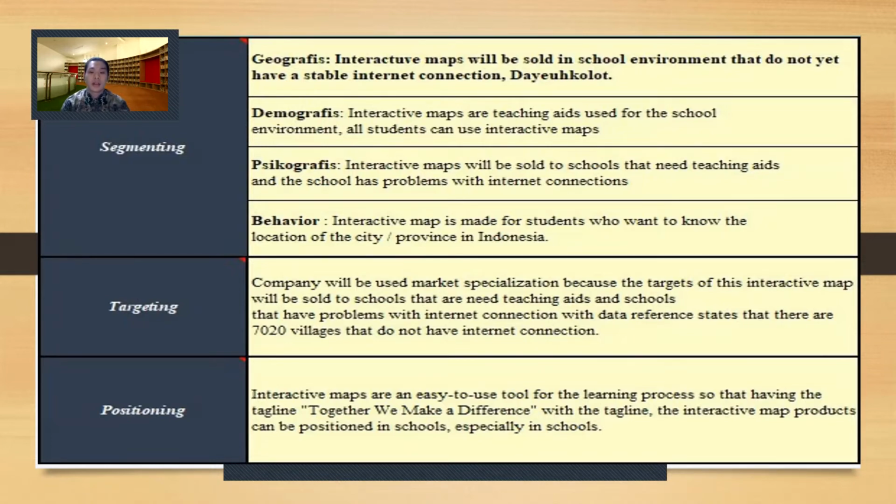With the data reference stating that there are 7,020 villages that do not have internet connection. For positioning, the interactive map is an easy-to-use tool for the learning process, so we have the tagline: together we make a difference.